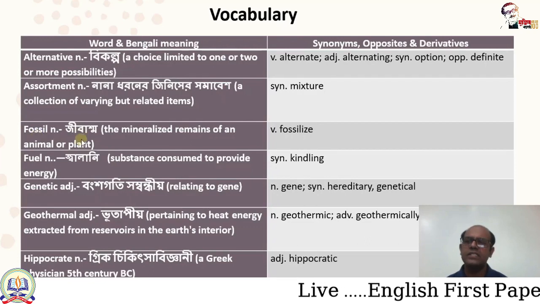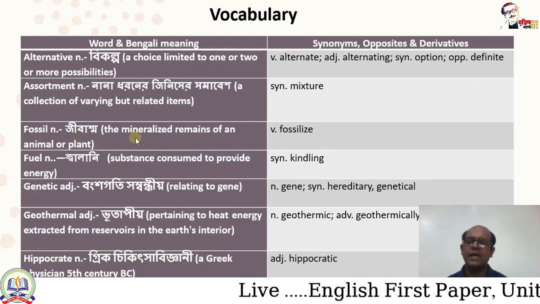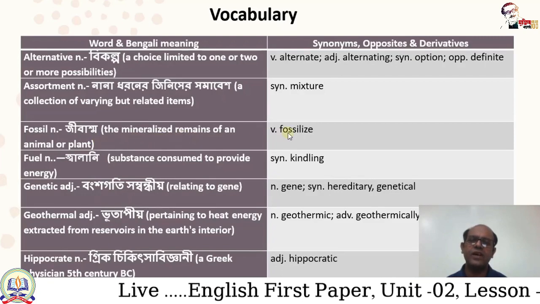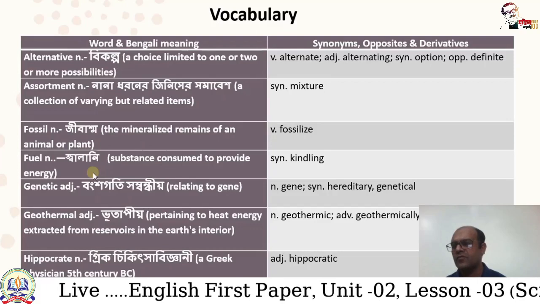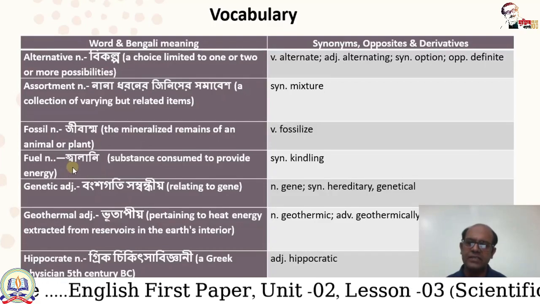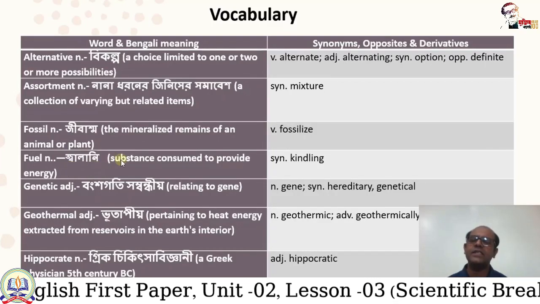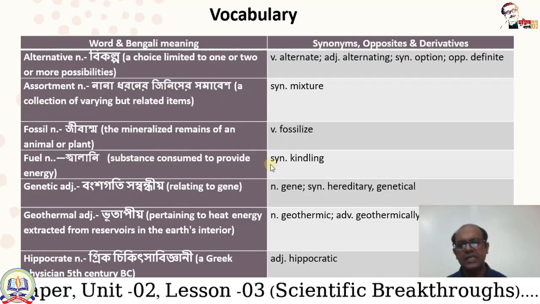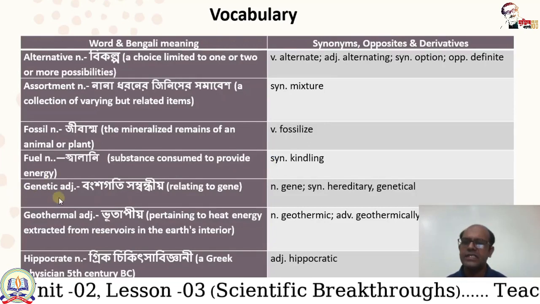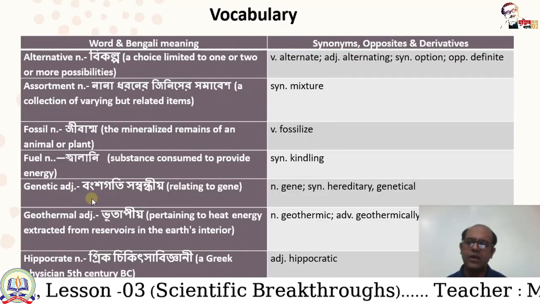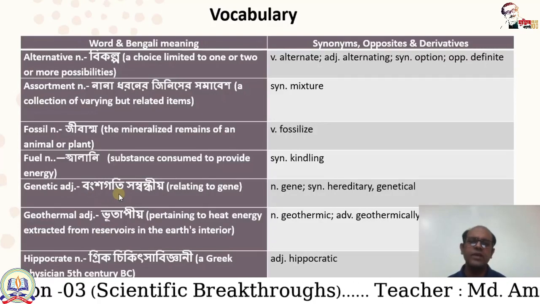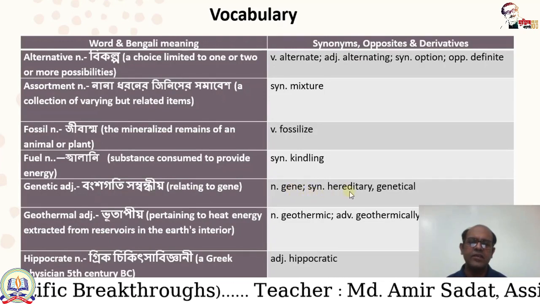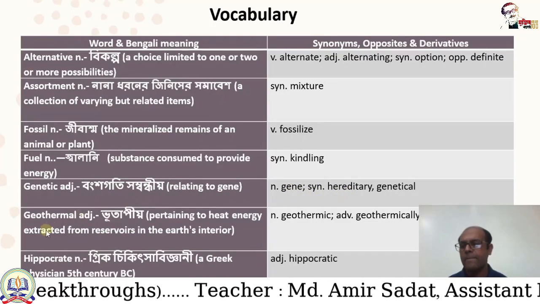Fossil is noun. Its Bengali meaning is jibasho, the mineralized remains of an animal or plant, and its verb is fossilize. Fuel is noun. Its Bengali meaning is jalani, and its English meaning is substance consumed to provide energy, and its synonym is kindling. Genetic is an adjective, and its Bengali meaning is bangshogoti sambandhiyo, relating to gene, and its noun is gene, and synonym is hereditary or genetical.